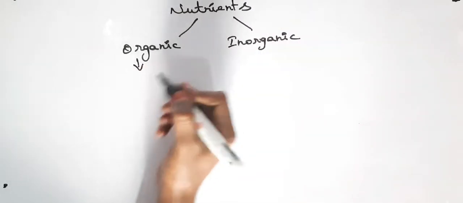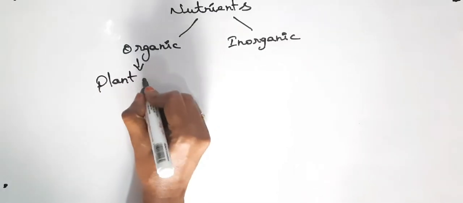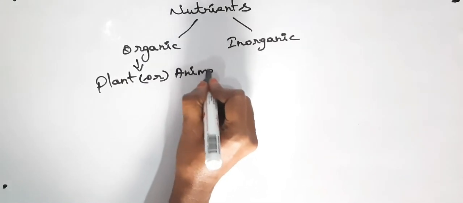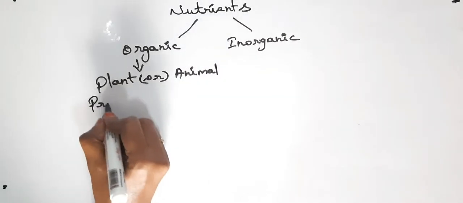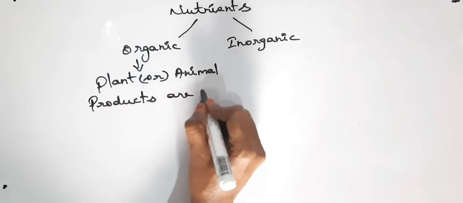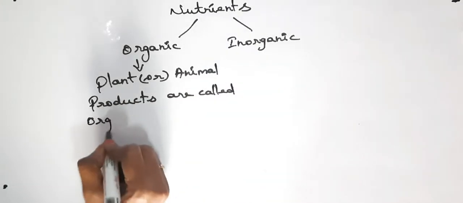What is organic nutrient? All the plant or animal products are called organic nutrients.